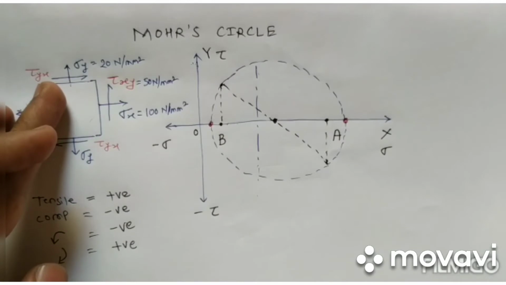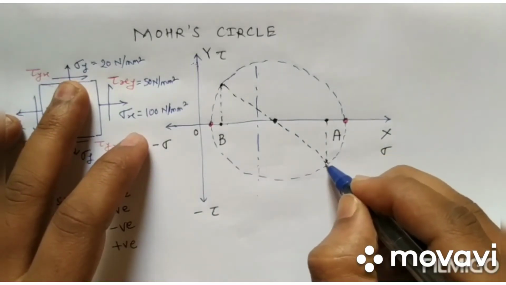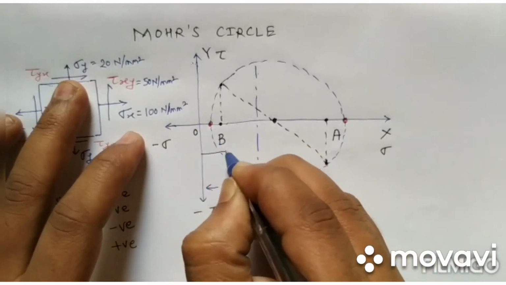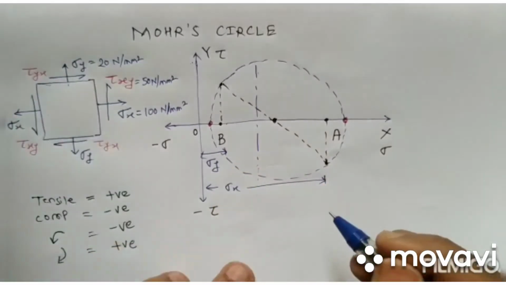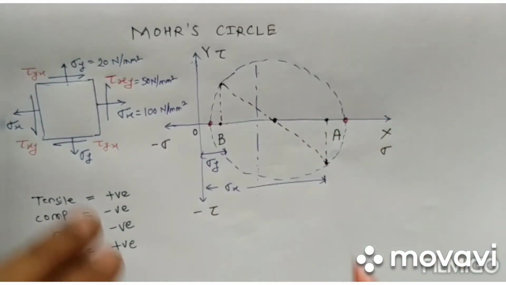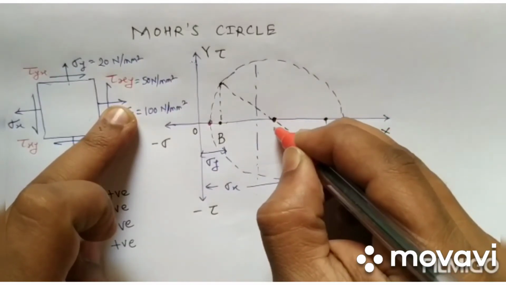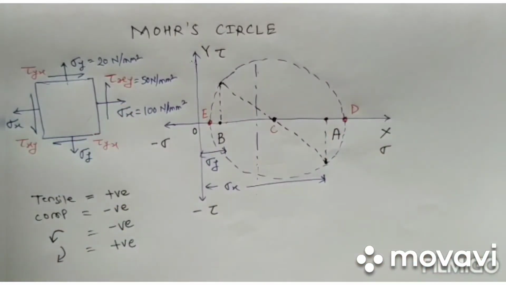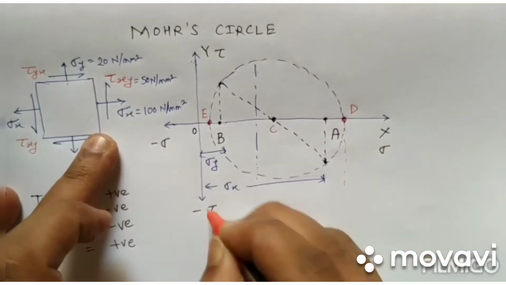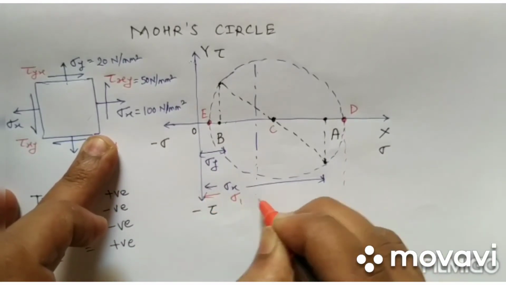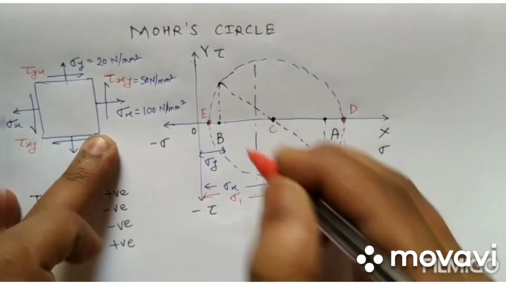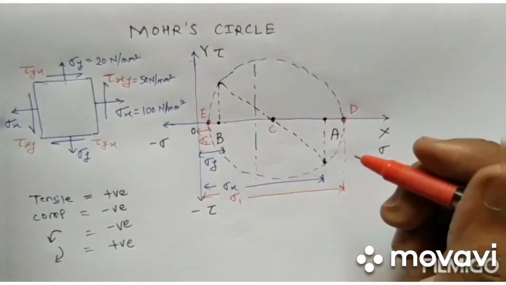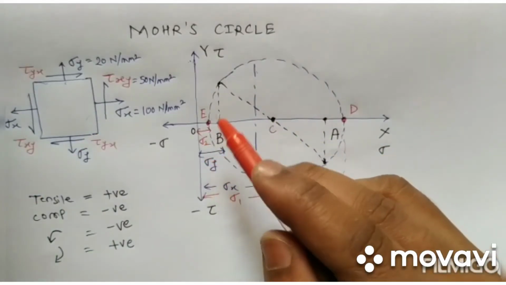So this was our sigma x, and this was our sigma y. Now 2 points we have got. Let's say this center point is C, this is D and this is E. So D is nothing but our sigma 1, that is the maximum principal stress, and at E, this will be our sigma 2, that is our minimum principal stress.